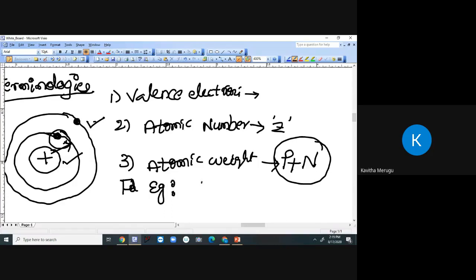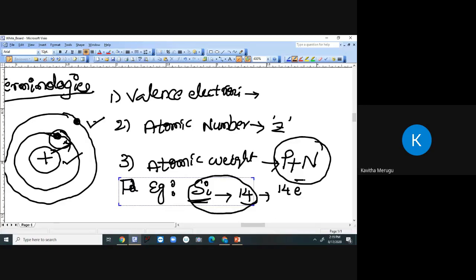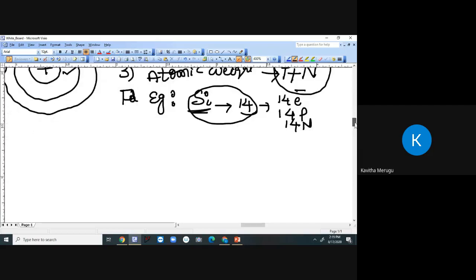if you take silicon material, what is the atomic number? 14, right? So for silicon we have 14 electrons, 14 protons, 14 neutrons. If that is the case, can't we estimate the atomic weight of silicon now?